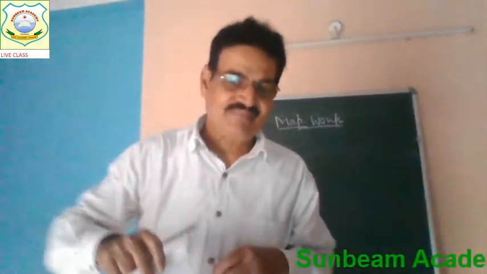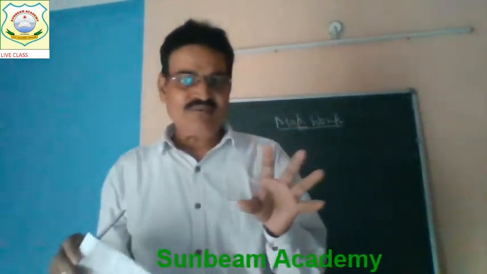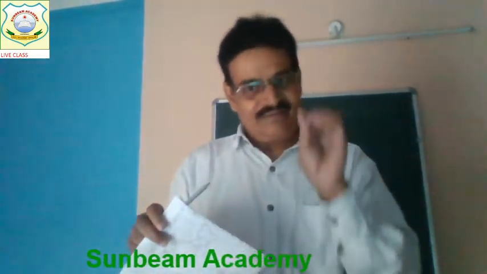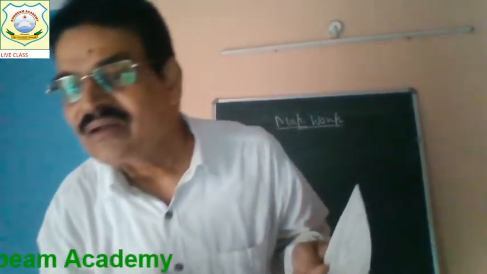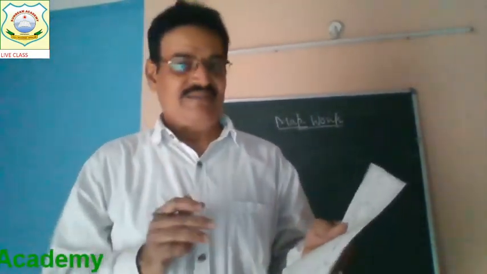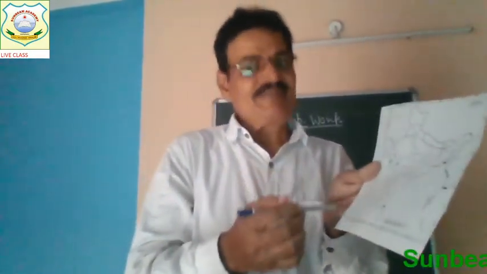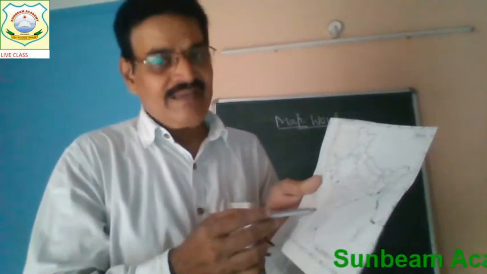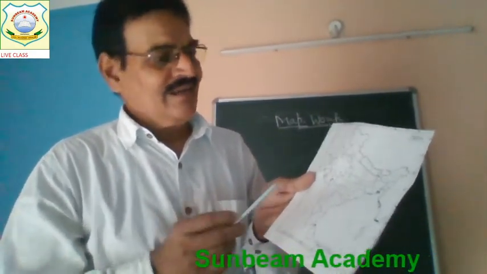Now, students, you will have to identify in this way: four options will be given, A, B, C, and D. Understand?